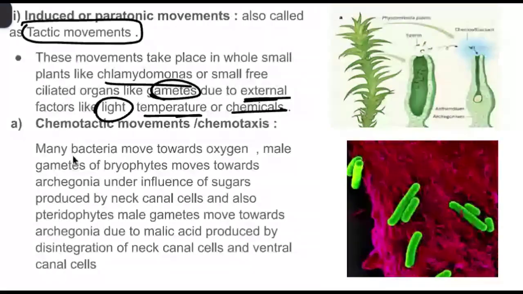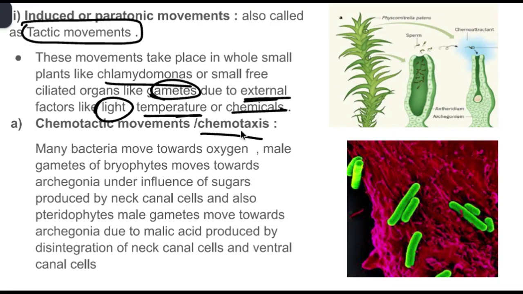In induced or paratonic movements, you can see the external factors like temperature, light, chemicals will make them do the actions. Example, first one is chemotactic movements, also called chemotaxis. Chemotaxis or chemotactic movements means they are attracted because of the stimulus called chemicals.